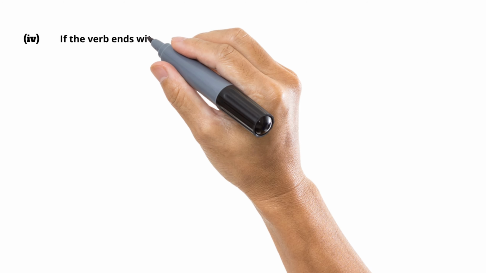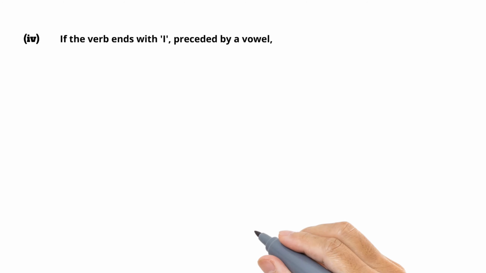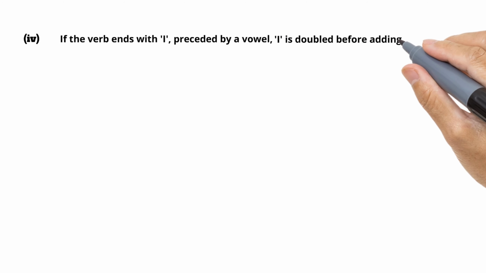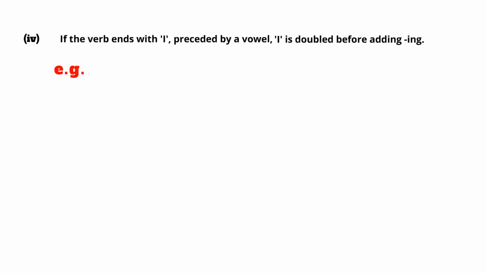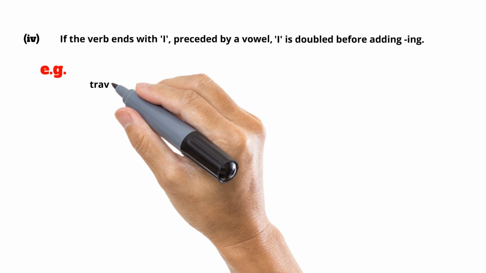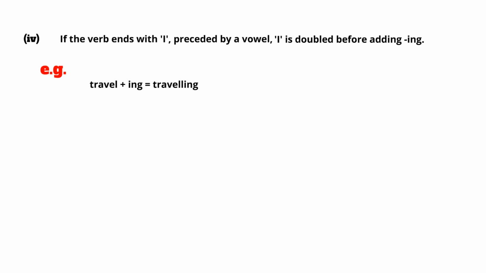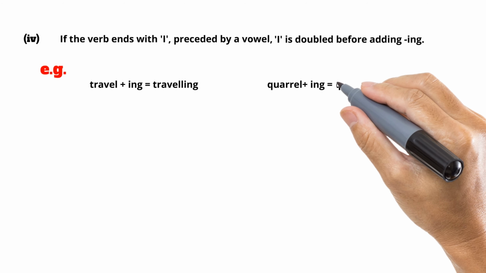If the verb ends with l, preceded by a vowel, the l is doubled before adding ing. Travel plus ing equals travelling. Quarrel plus ing equals quarrelling.